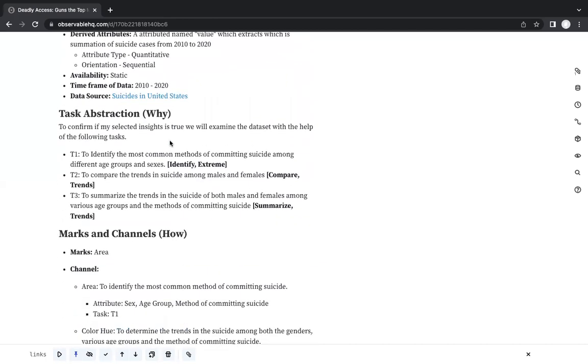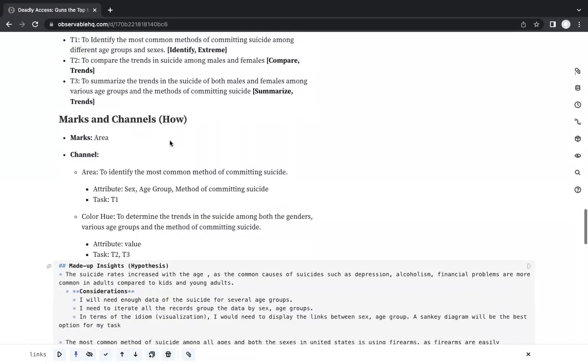Now, the tasks that I identified for my viz: the first one was to identify the most common methods of committing suicide among different age groups and sexes. Second was to compare the trends in suicide among males and females, and the third one was to summarize the trends in suicide of both males and females across various age groups and methods of committing suicide.